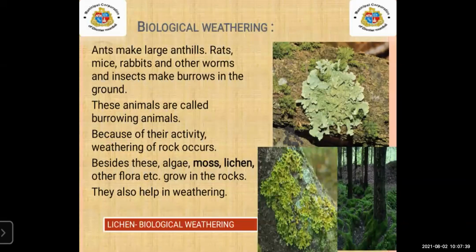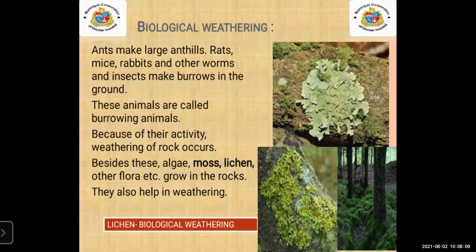Besides this, algae, moss, lichen, and other flora grow in the rock. They also help in weathering. These animals make their anthills and their homes like burrows in the ground, and due to this the weathering of rock will occur.